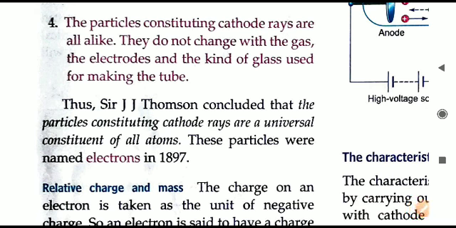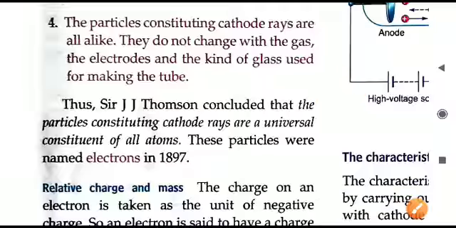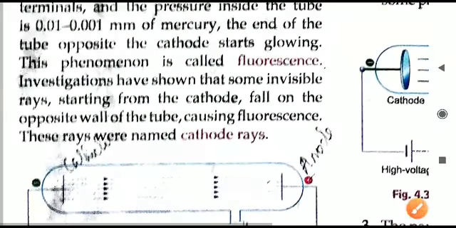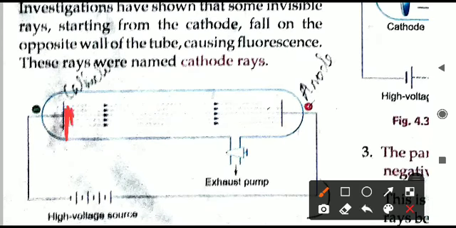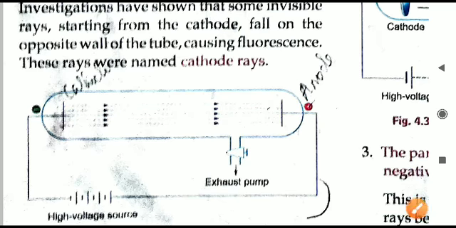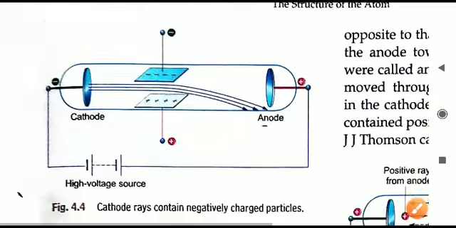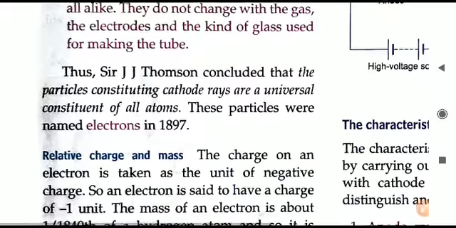On the basis of the same phenomenon, the television used to work. Earlier television was cathode ray tube television. The older televisions had this same phenomenon. In that also, fluorescence was observed. Whenever electricity was supplied from the cathode rays, light was glowing and coming on the TV screen, and because of that light the television was able to display different pictures, whatever program you are watching. So that was also based on the same concept of fluorescence, and hence it was a cathode ray television, CRTV. So that is based on this same thing.